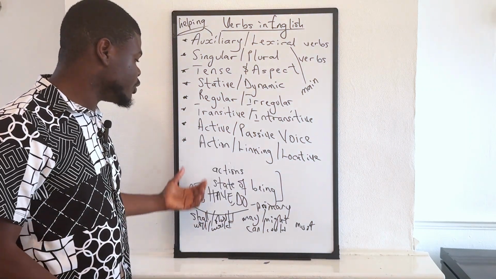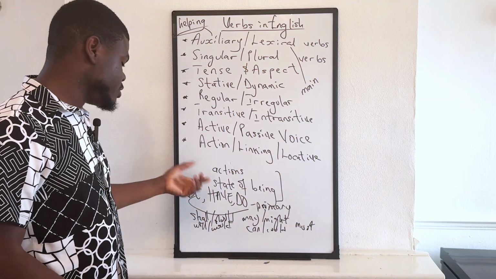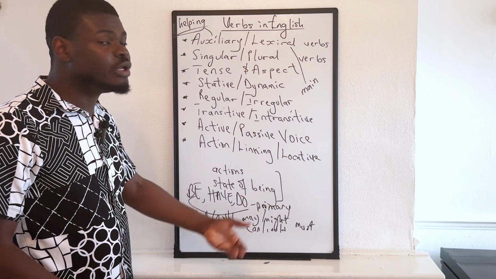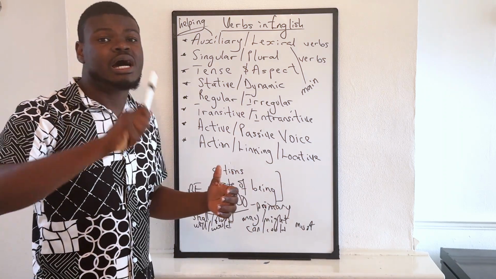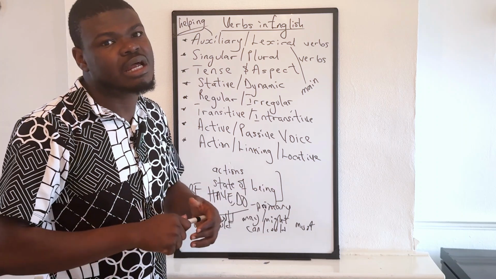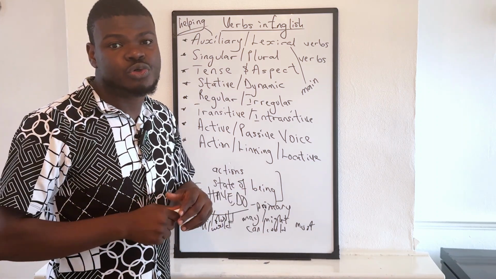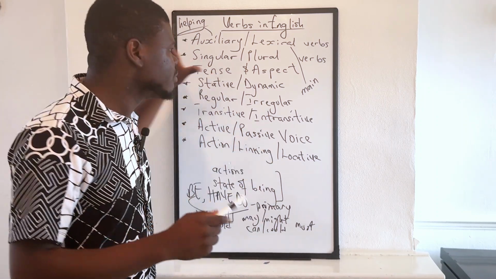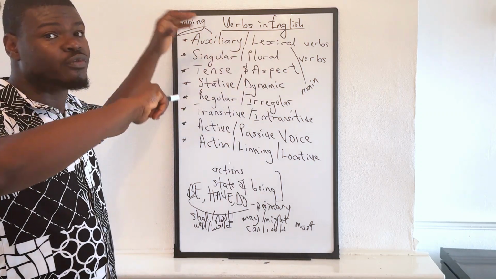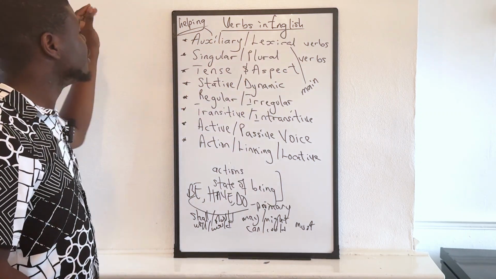Modal auxiliaries, we could have shall and should, present and past, will and would, may and might, can and could, and must. We also have what we call semi-modals. Yeah, that would be something like ought to, be able to, etc. But like I said, when we go fully into this topic, you would get to learn about all of those and you would understand the topic better.